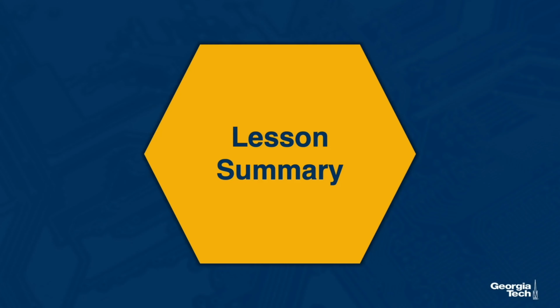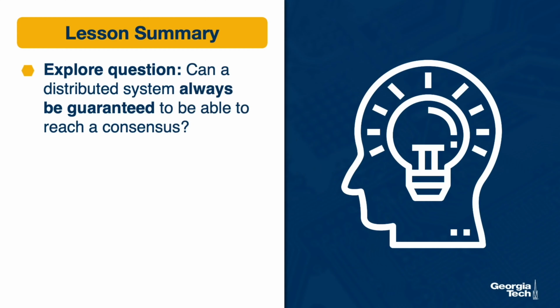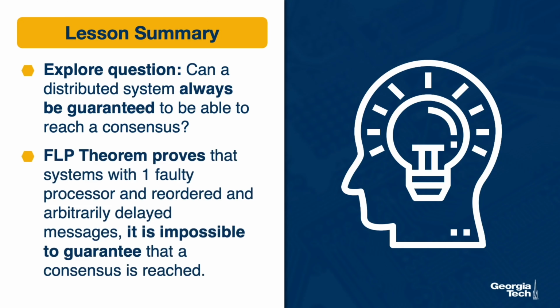So let's recap this lesson. We explored the question whether a distributed system can always be guaranteed to be able to reach a consensus. This important question was answered by the paper by Fischer, Lynch, and Paterson, where they proved the FLP theorem, which says that in a system with one faulty processor and where messages can be reordered and arbitrarily delayed, it is impossible to guarantee that a consensus will always be reached.